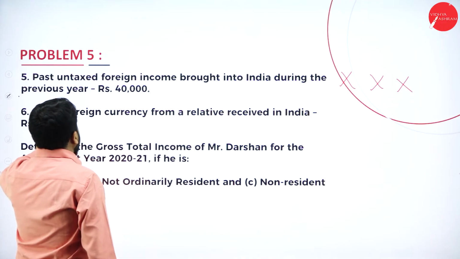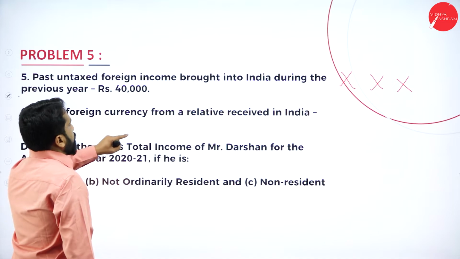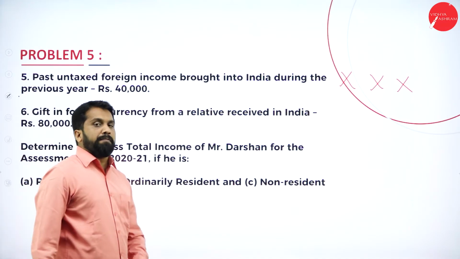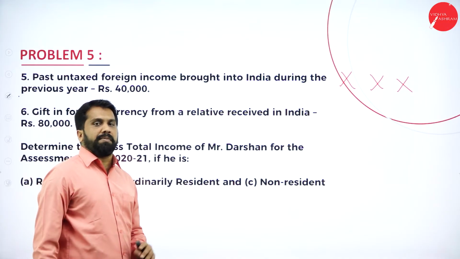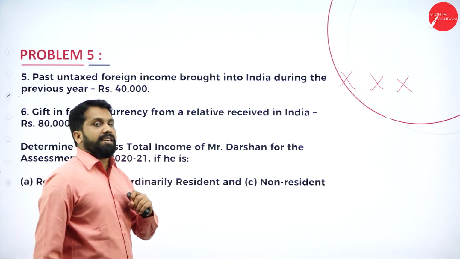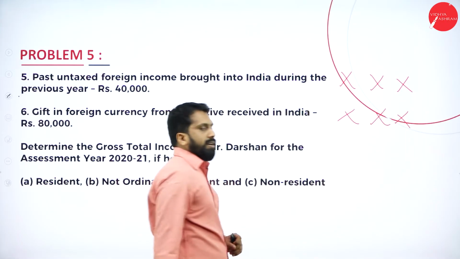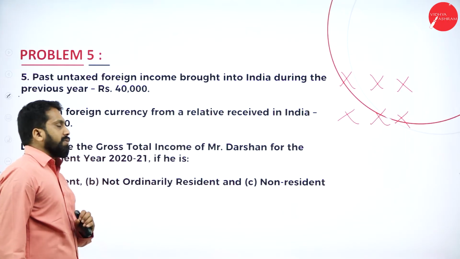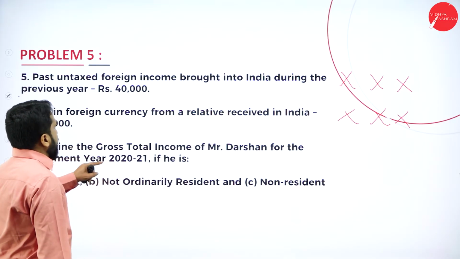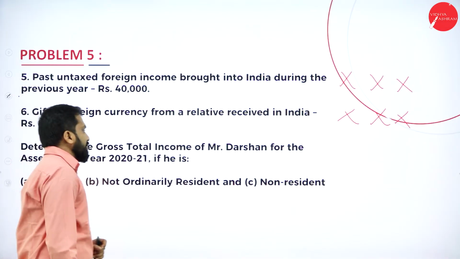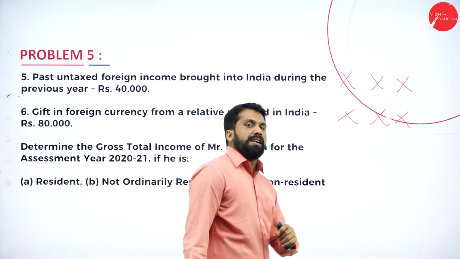Then, gift in foreign currency from a relative received in India. So gift in foreign currency, whatever it may be, received from whom? Relative. Relative means what? Exempt, exempt, exempt, irrespective of amount. Next, determine the gross total income of Mr. Darshan for the assessment year 2020-21.